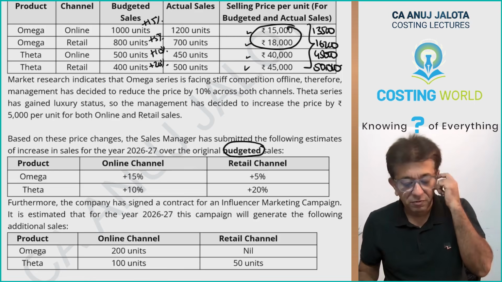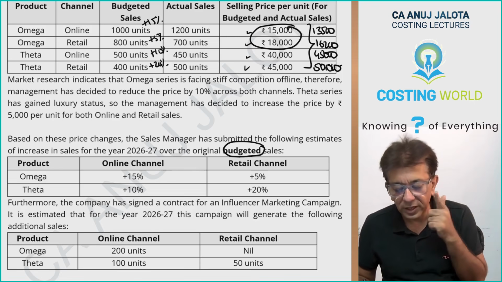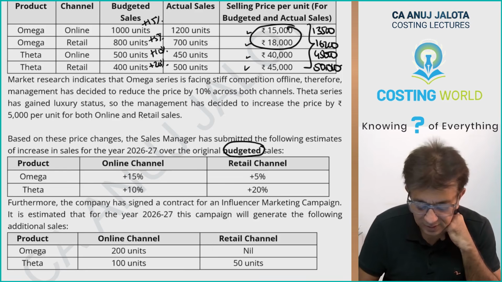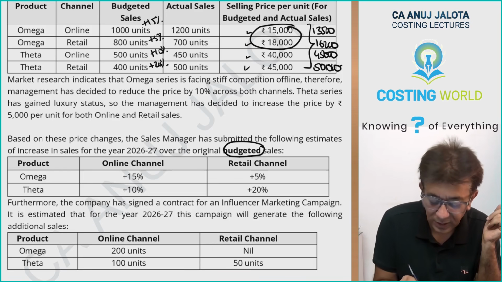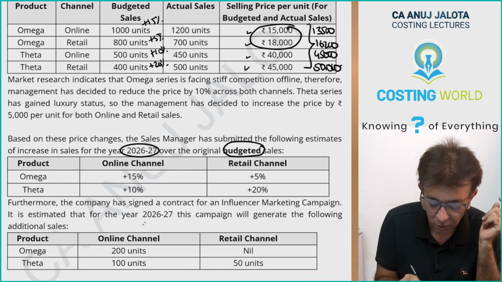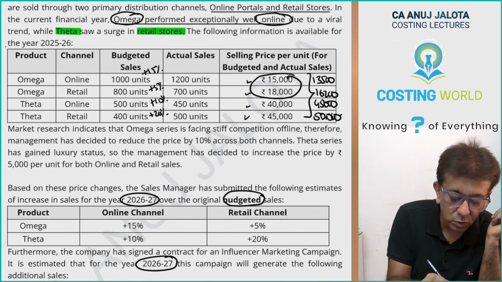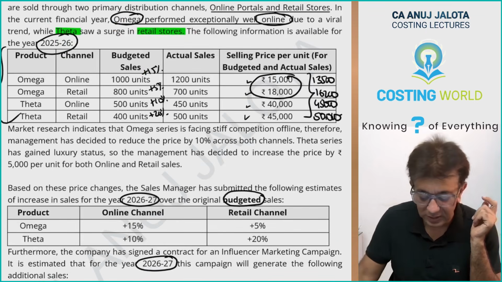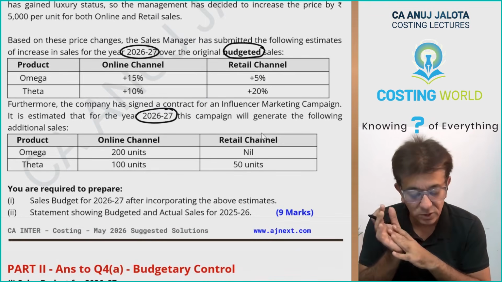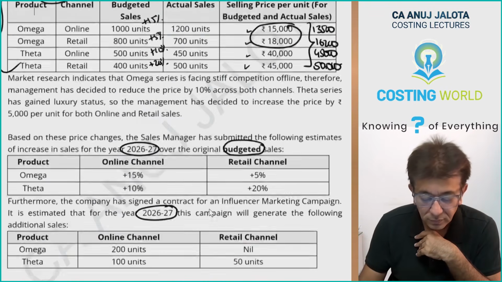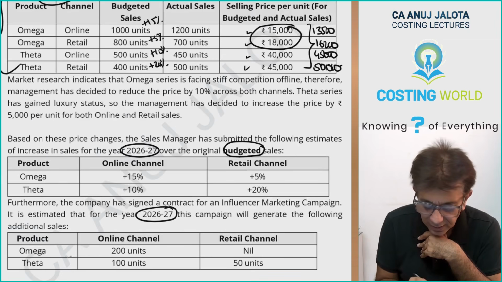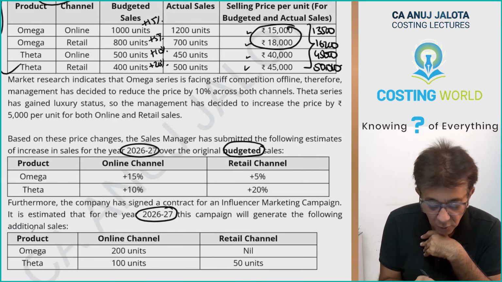Furthermore, the company has signed a contract for an influencer marketing campaign. It is estimated that for 2026-27, this is the next year, please. Please do remember that the data that was given to you was for 2025-26. These are the budgets for 26-27. They are saying that Omega will generate the following additional sales.